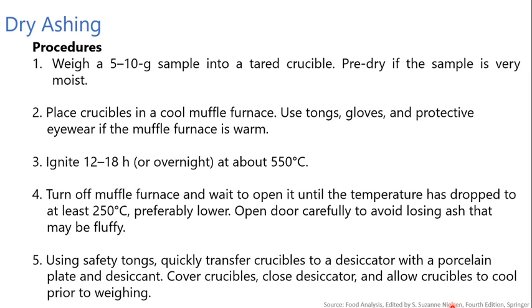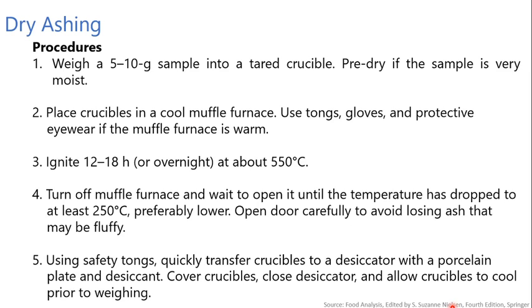First, weigh 5 to 10 grams of the sample into a tared crucible. Pre-dry if the sample is very moist. Place the crucible in a cool muffle furnace. Use a pair of tongs, gloves and protective eyewear if the muffle furnace is warm. Ignite the sample for 12 to 18 hours or overnight at about 550 degrees Celsius.